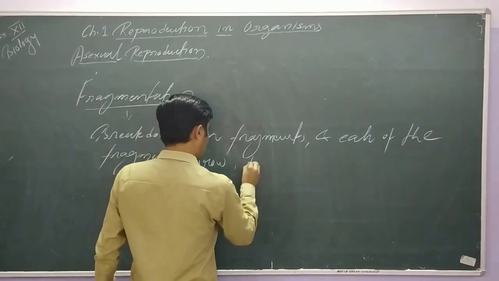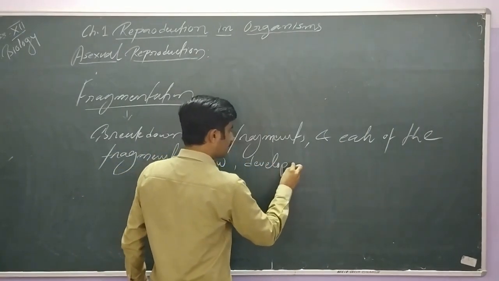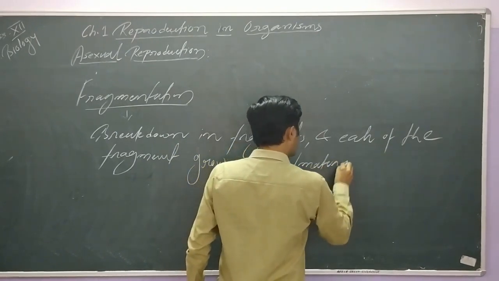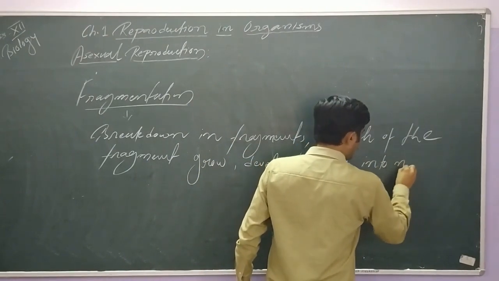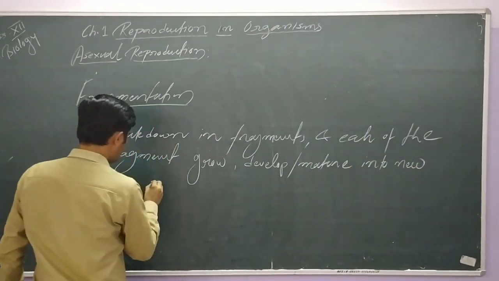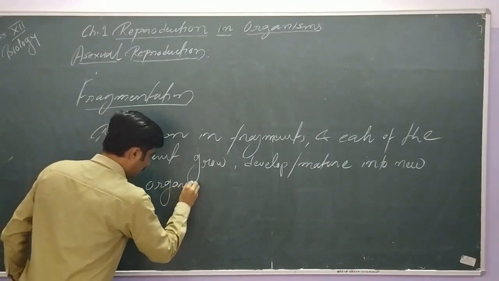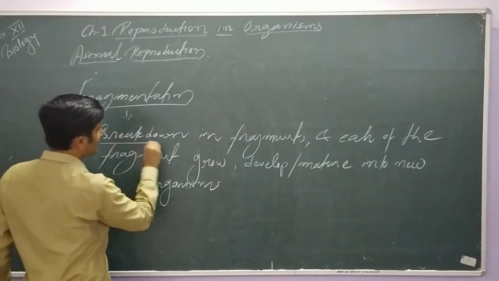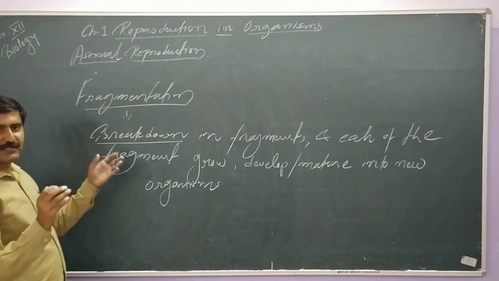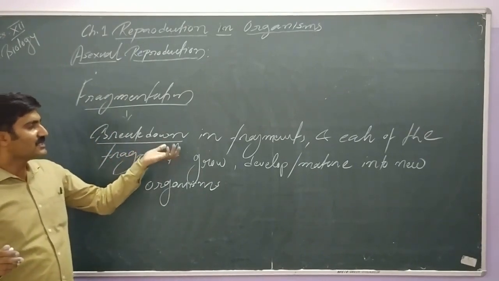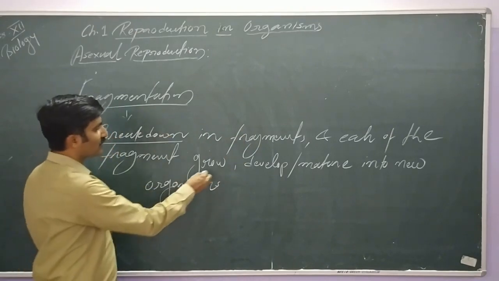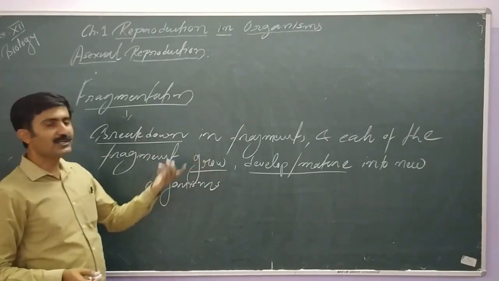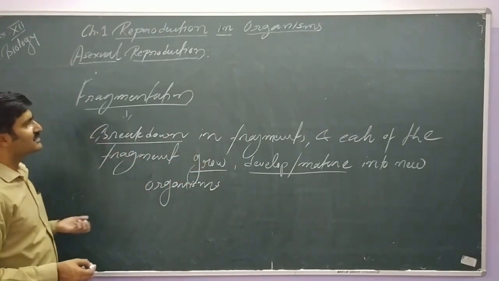Grow, develop, mature into a new organism. Please keep in mind the most important thing: fragmentation stands for the breakdown of any organism. When there is breakdown, there is formation of small pieces. These small pieces or fragments undergo growth. They grow, differentiate, and develop into a new organism. This very simple method of reproduction is called fragmentation.